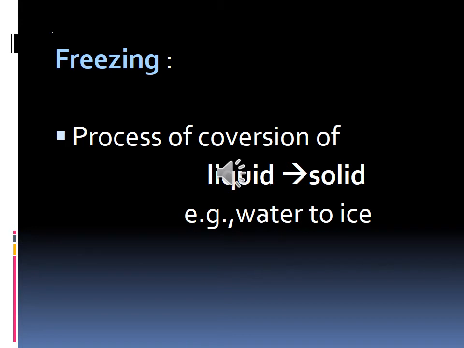What do you mean by freezing? The process of conversion of liquid to solid is called freezing. What is the example? Water to ice. When does freezing take place? On cooling. If you cool it in the fridge, only then you will get ice cube. So, freezing takes place on cooling.